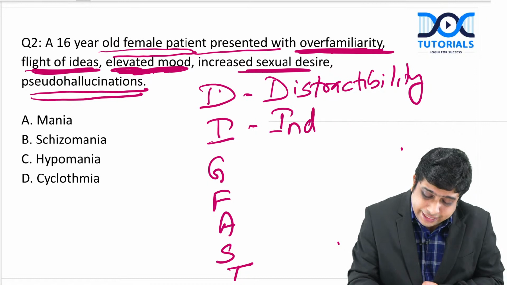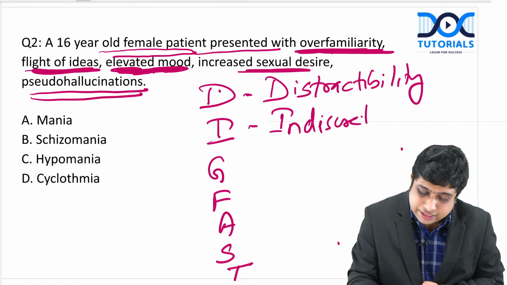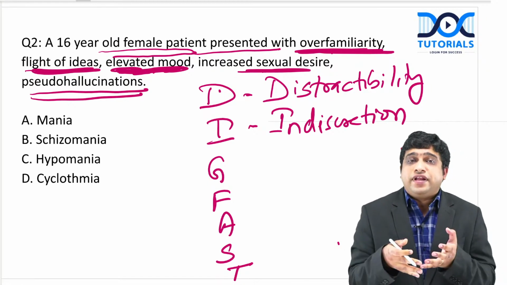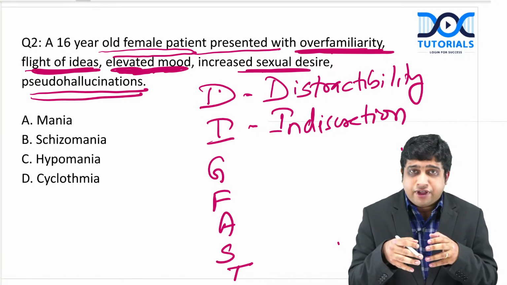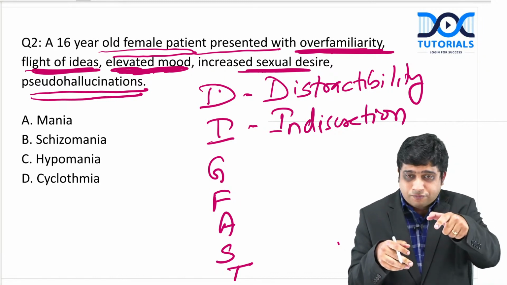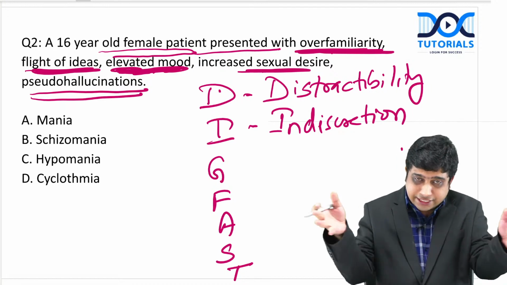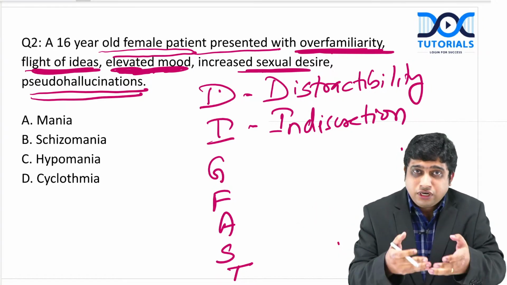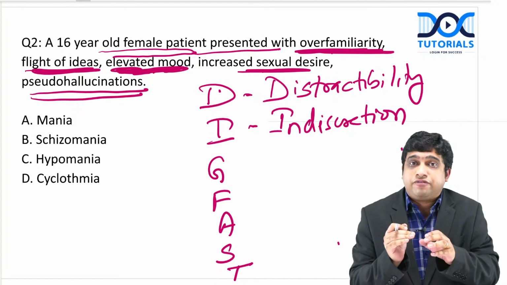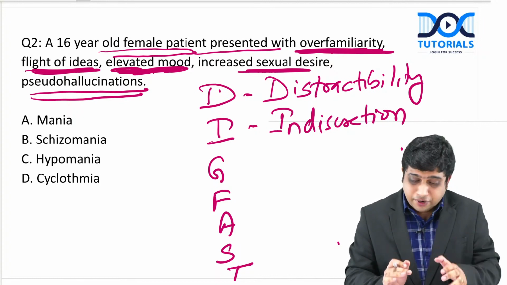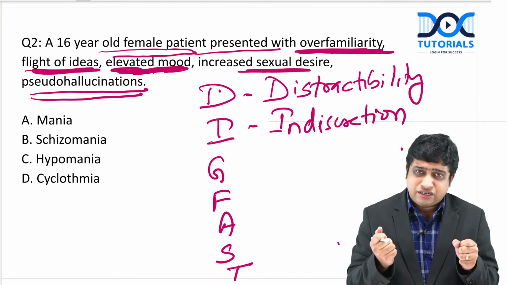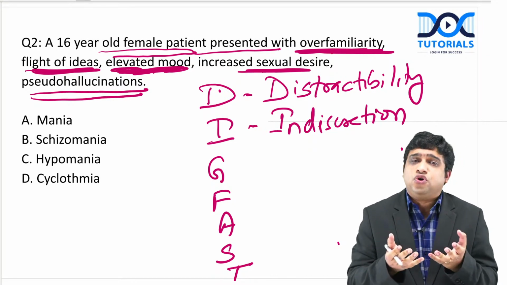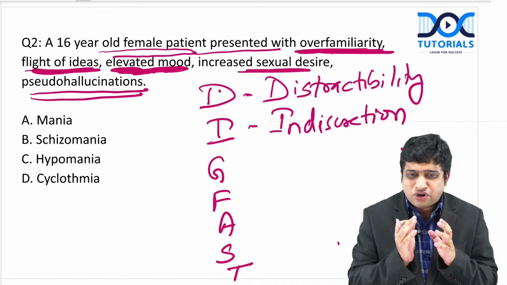Second is indiscretion: they will get involved in activities without thinking about the consequences. For example, if I ask you to go to the top floor of a building and look down, you may be fearful because you know the consequence if you fall. But these people will race bikes and do a lot of things without thinking of the consequences. They are not afraid of them.